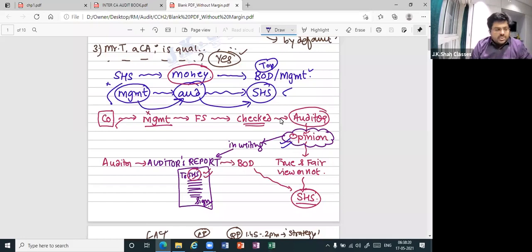Important here, a 2 marks true or false question was there. This opinion that he is giving obviously has to be in writing, and that will be in the format of nothing but an auditor's report. This auditor's report, will the auditor circulate it to the shareholders? No. Who will circulate? Correct, the management or BOD. Whose duty is it to give the reports to the shareholders or the members? Correct, it is the BOD, not the auditors.